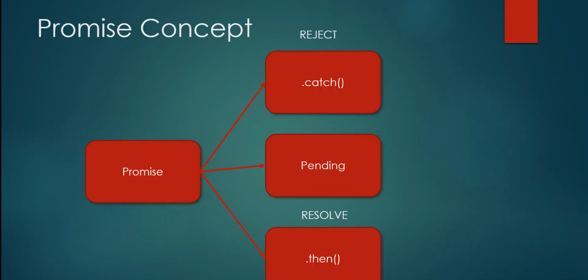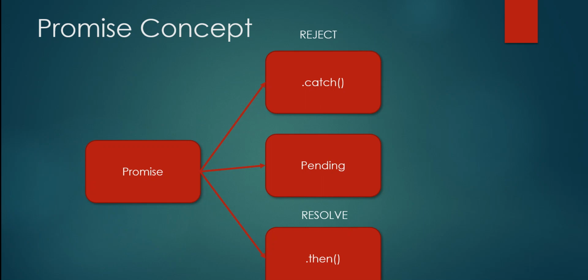Promise is like any other promise in life where you promise to someone something and either you fulfill or don't fulfill it. So, the same way we have three states of the promise: resolve, which is fulfilling the promise; reject, you're rejecting the promise, and you keep it the promise in the pending state.